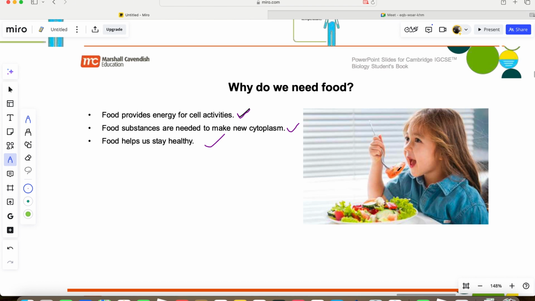Remember the energy we have, we use it to do so many things, to do work. We use energy to work in the farm. We use energy to teach in schools. We use energy to carry out operations and treatment in hospitals. We use energy to do all kinds of jobs, to drive. We use energy to run, to sit, for everything you need energy. So food substances are needed to make cytoplasm as well. This is the second function of food. Another one is that food helps us to stay healthy.